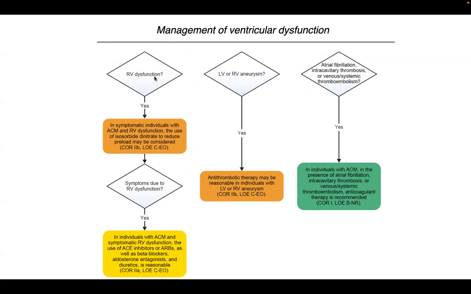If a patient has RV dysfunction, there is some role of isosorbide dinitrate. Unlike in DCM, isosorbide dinitrate, which decreases the preload, especially to the RV, decreases adverse RV remodeling. So there is some role of isosorbide dinitrate in RV dysfunction patients. In spite of that, if the patient is symptomatic, then we have to start the traditional 4 pillars of heart failure therapy.